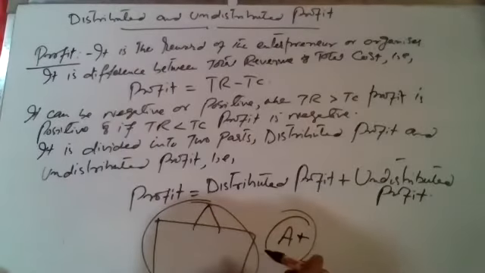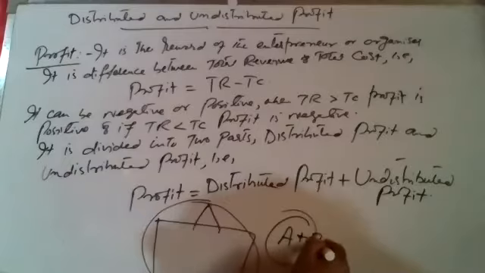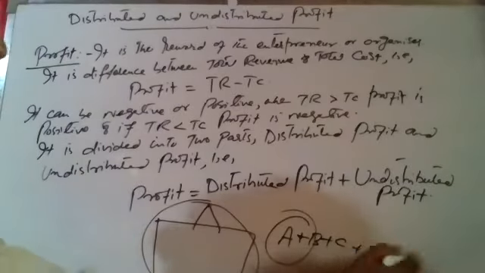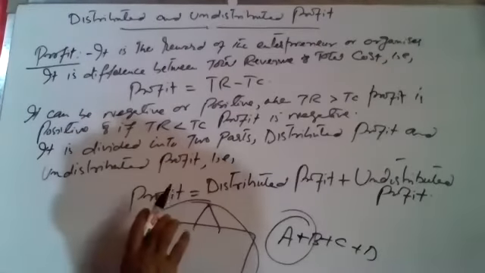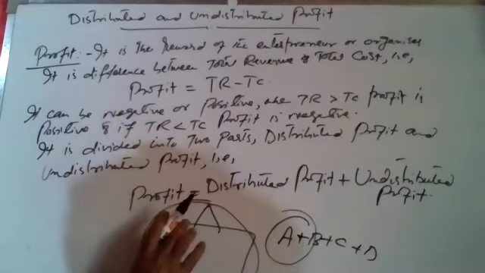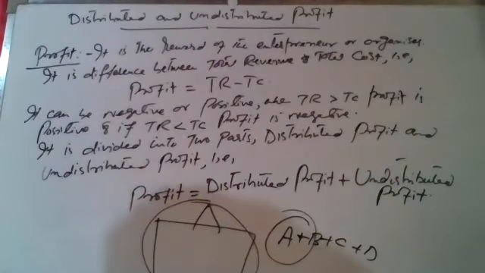If there are A, B, C, D, etc., there are so many partners. At that time, they distribute some part of profit and keep some part of profit as undistributed. That becomes the undistributed profit. That is called undistributed profit.